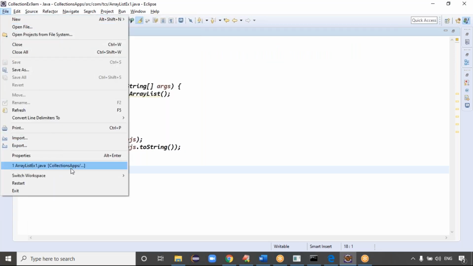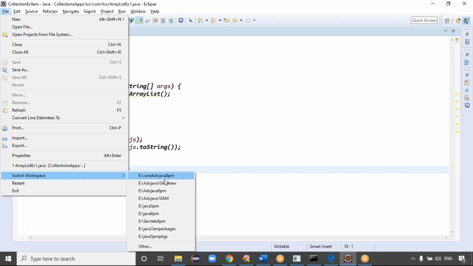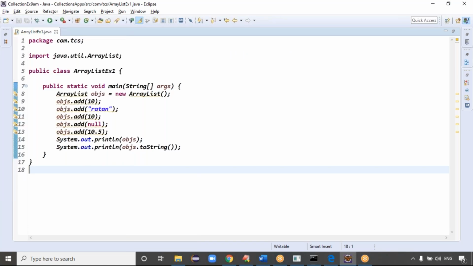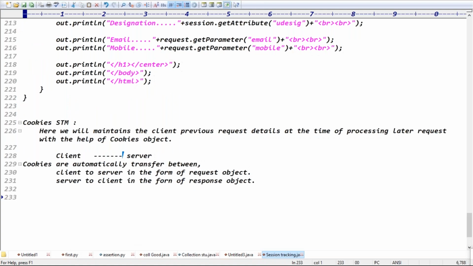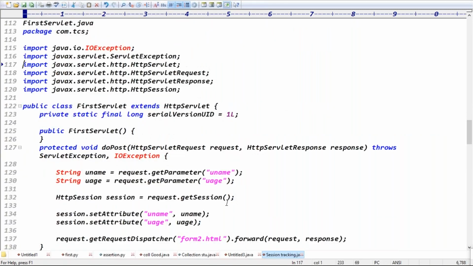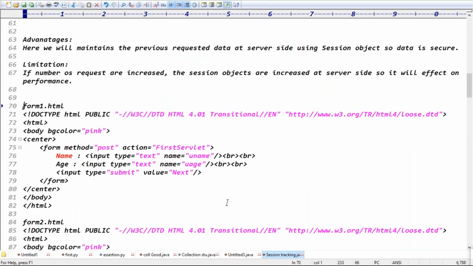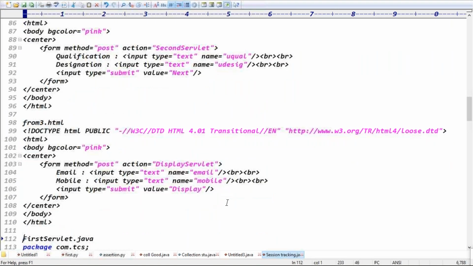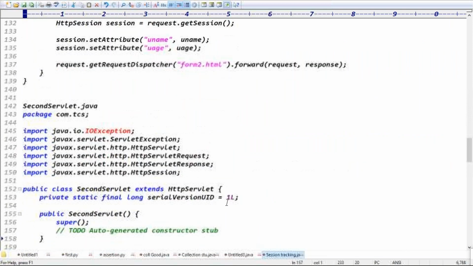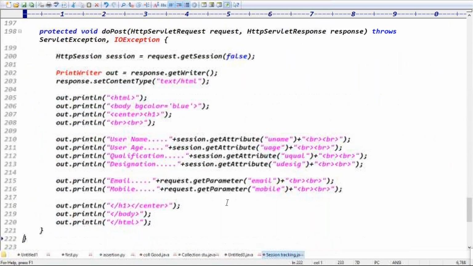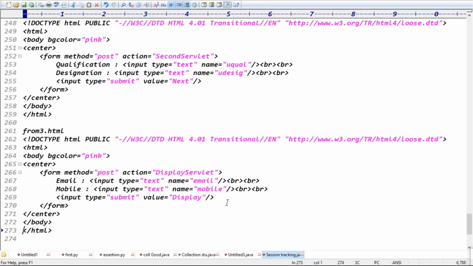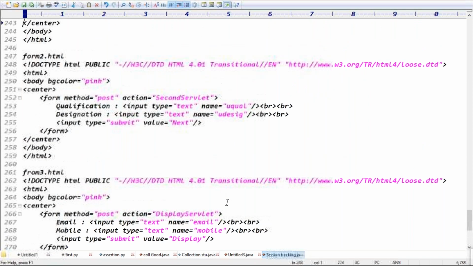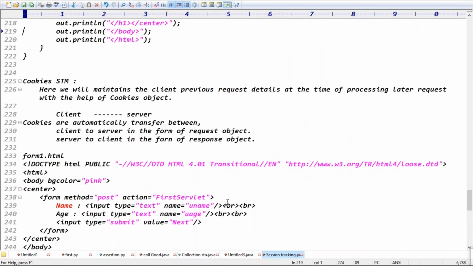So change the workspace, switch workspace to advanced Java 10 AM new. Guys, we will maintain the same data, same code. Here also form 1, form 2 and form 3 are required first of all, that is form 1 HTML, form 2 HTML and form 3 HTML. Total 3 HTMLs we will take as it is. But yesterday we maintained the data using the HTTP session object. Today we will maintain the data using cookies, guys.